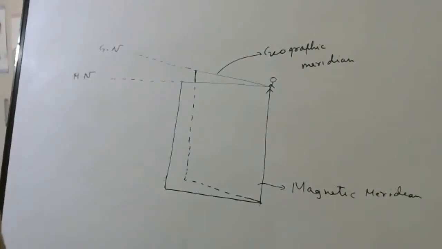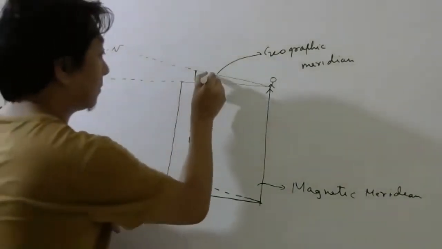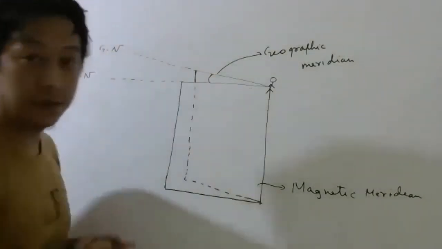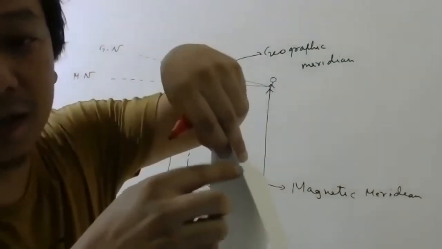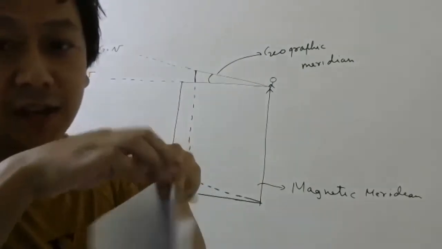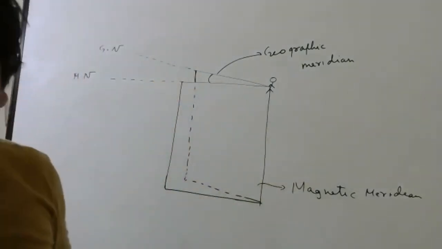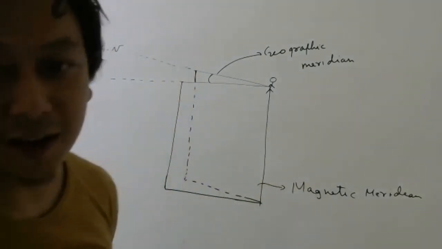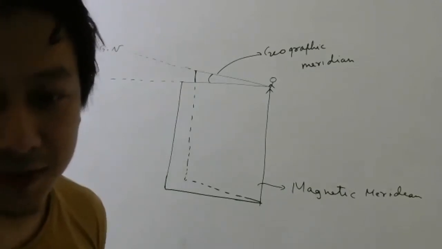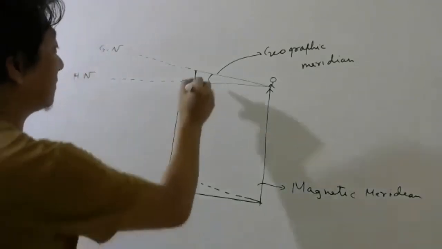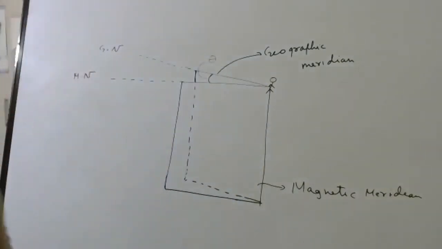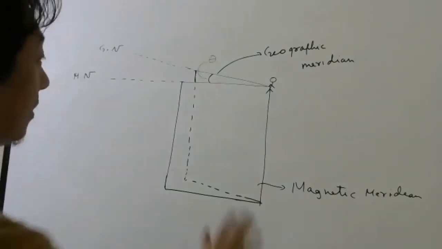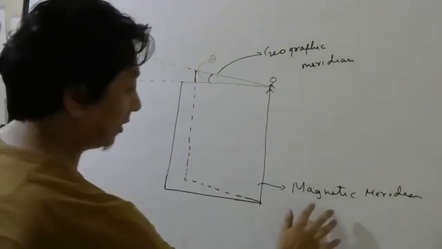Now, what was this angle called? If these are the two meridians, I'm talking about this angle. So it is a horizontal angle. This angle is your declination. What symbol did I write? Theta. Okay. Now I told you the Earth's magnetic field will be in this plane, in the magnetic meridian.